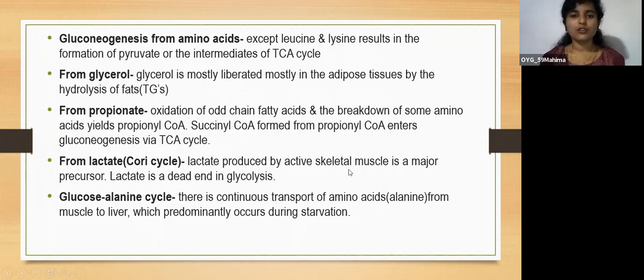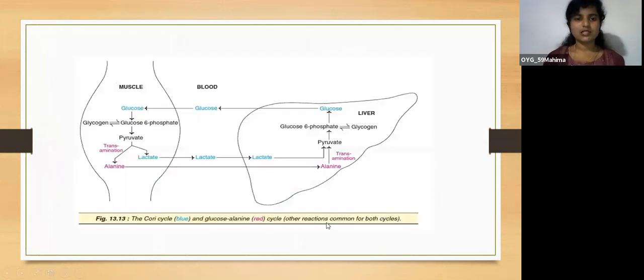Here the lactate is produced by the active skeletal muscle and is a major precursor, and lactate is also a dead end in glycolysis, it's anaerobic glycolysis. I'll explain this pathway in a while. And there's one more called the glucose alanine cycle. There's a continuous transport of amino acids, predominantly alanine, from the muscle to the liver, which predominantly occurs during starvation. So we'll see what the Cori cycle and the glucose alanine cycle are in detail now.